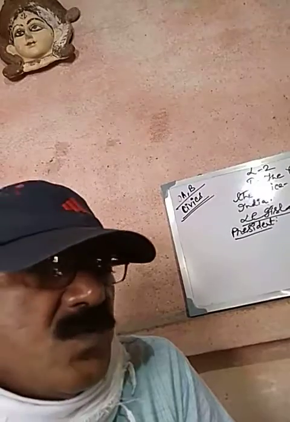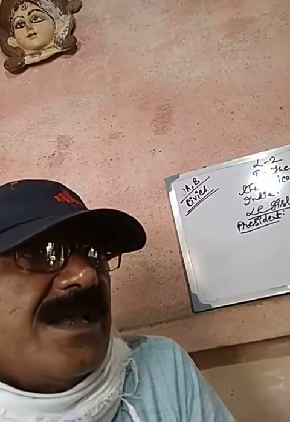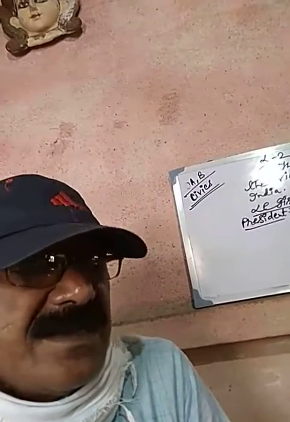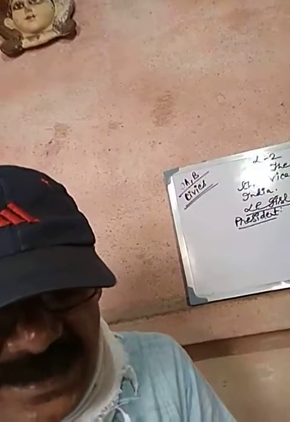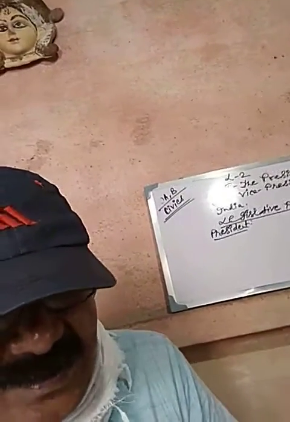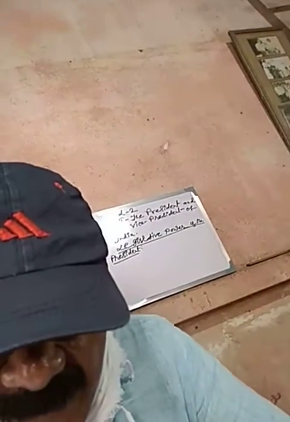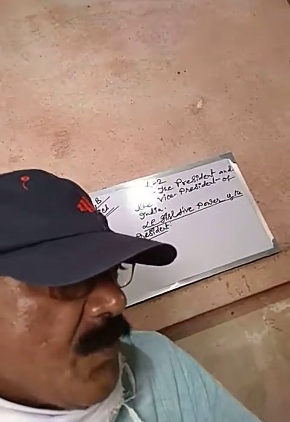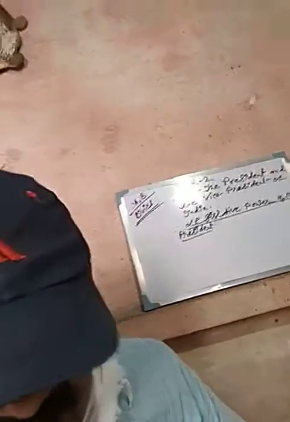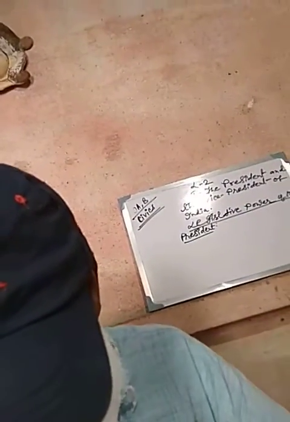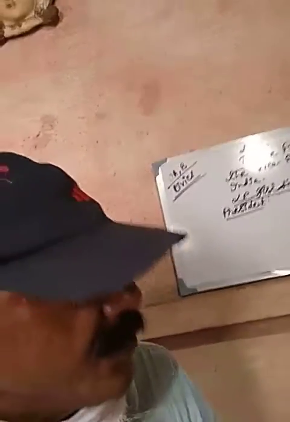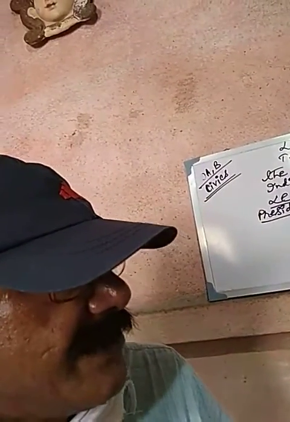So, under these two conditions, the President can promulgate ordinances. Now I am going to discuss the financial powers. Already you have understood formation of new states and promulgation of ordinances. I think I am able to make the matter clear to you.